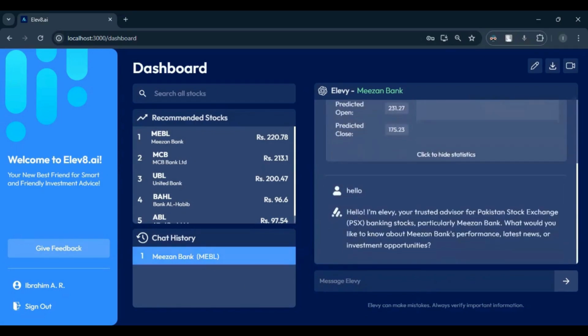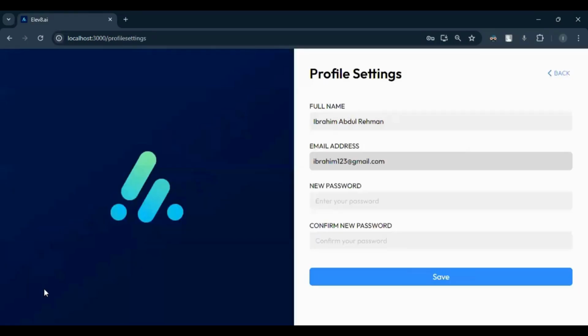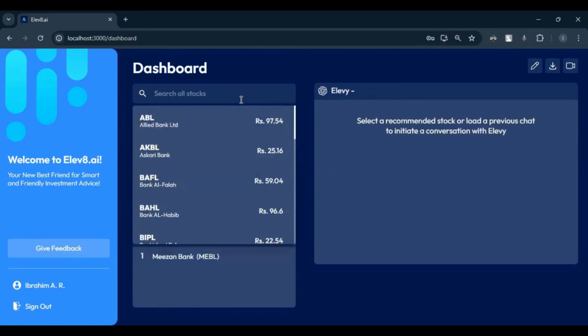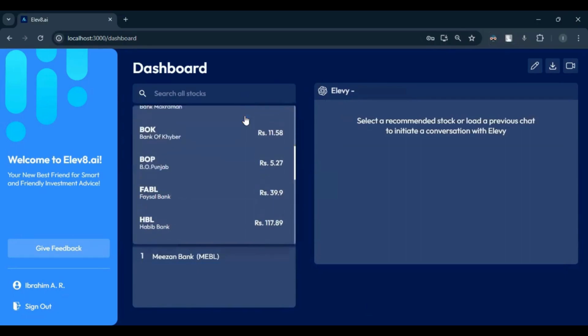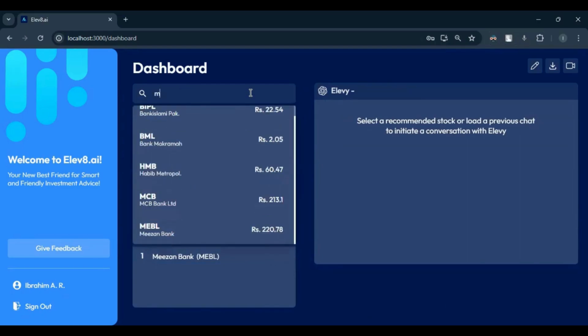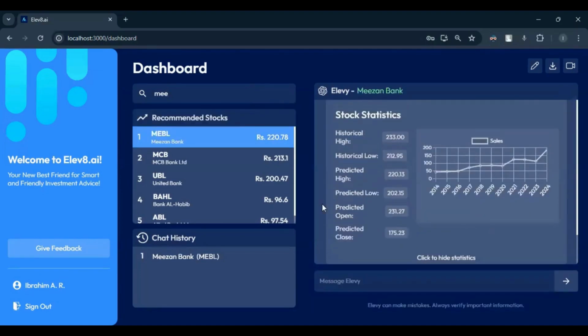For now, we have the basic features of any application like this. We can change the preferences and the profile settings. Over here, I can search for all the stocks currently listed on the Pakistan Stock Exchange. I think there's a total of 18 or 19 stocks. I can search for any particular stock that I want, and I'll be taken to that stock on the right side. So this is how our application works.